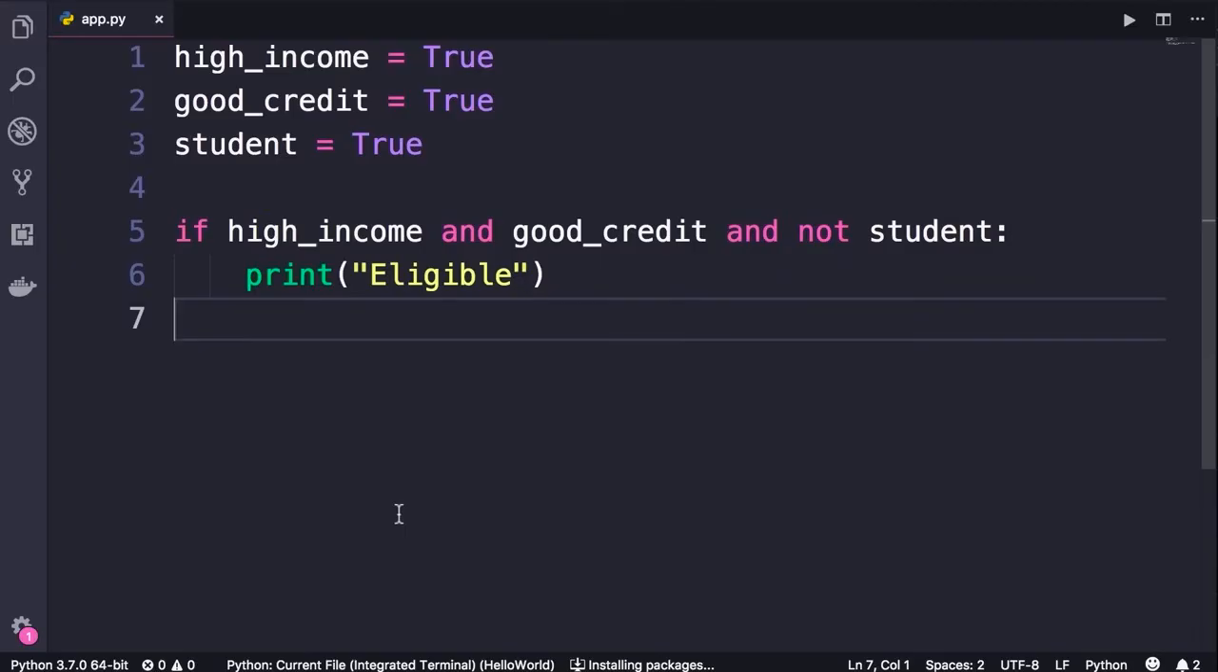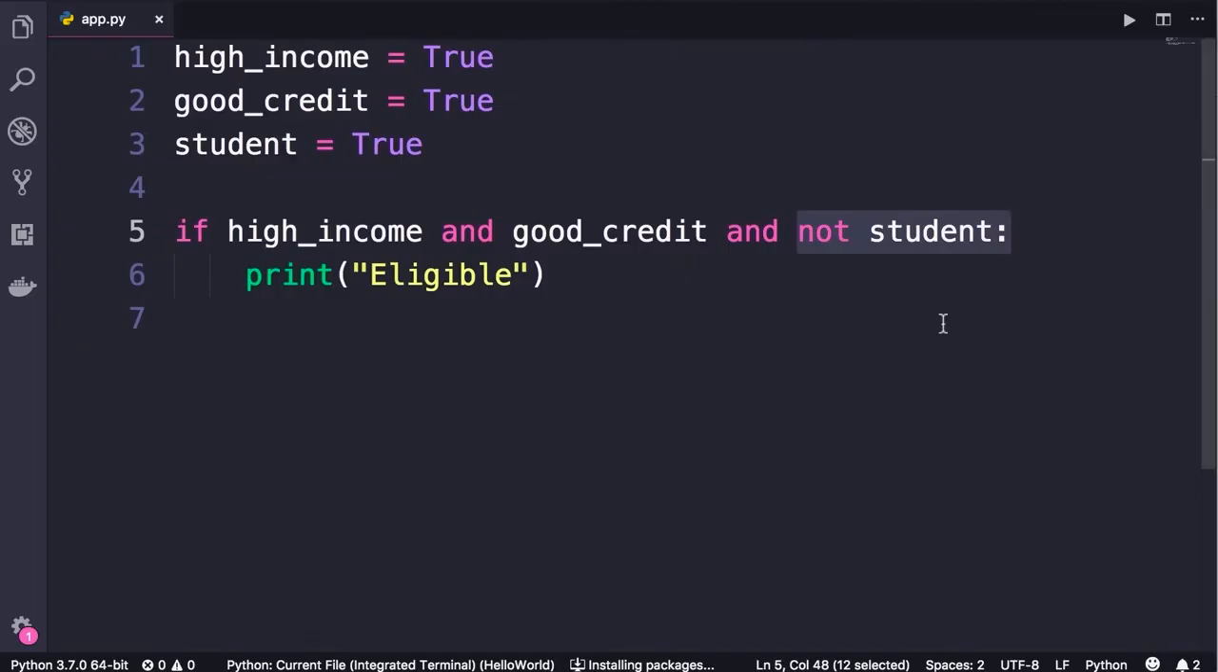So here's the example from the last lecture. A person is eligible for a loan if they have high income and good credit, and they are not a student. Now, one thing you need to know about these Boolean operators is that they are short circuit. What do I mean by that?